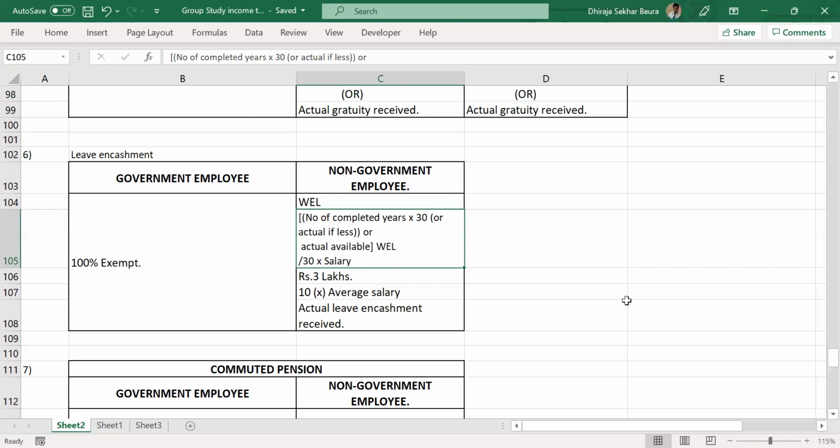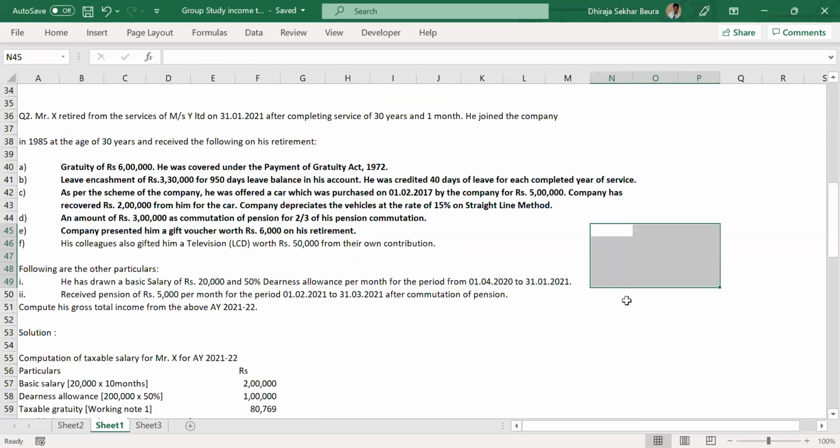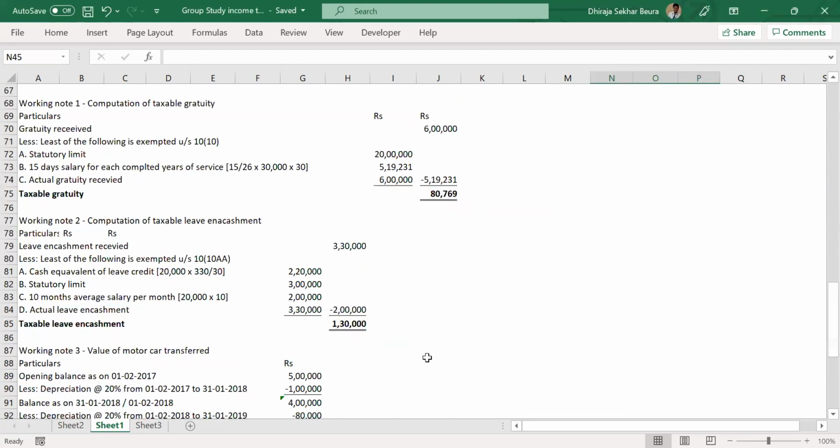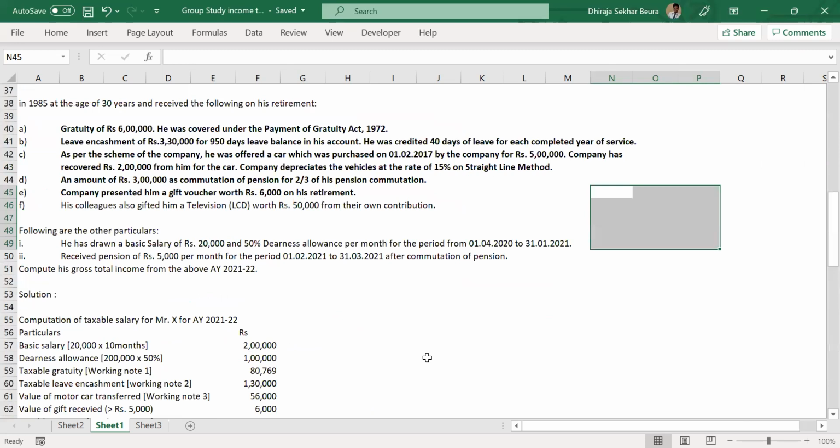Can somebody please revise the provision once more? I'm changing the page. I'll go back. So the answer is 1,30,000 now. Taxable leave encashment, 1,30,000 is the correct answer. Yes, perfect.